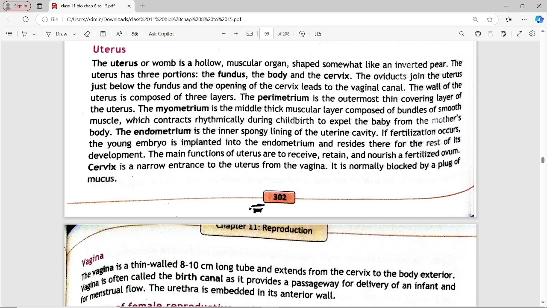Perimetrium is the outermost thick covering layer of the uterus. Myometrium is the middle thick muscular layer composed of bundles of smooth muscle, and endometrium is the inner spongy lining of the uterine cavity. If fertilization occurs, the embryo is implanted in the endometrium and resides there for the rest of its development. The main function of the uterus is to receive, retain, and nourish a fertilized ovum. The cervix is the narrow inferior entrance to the uterus. It is normally blocked by a plug of mucus.